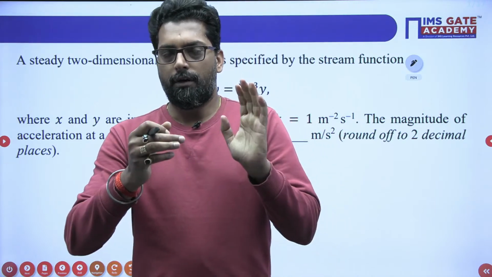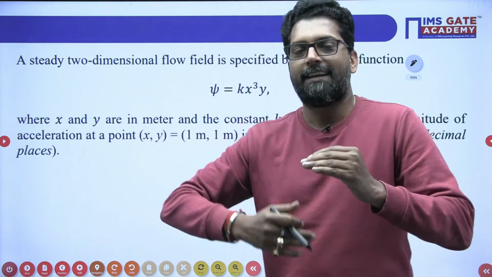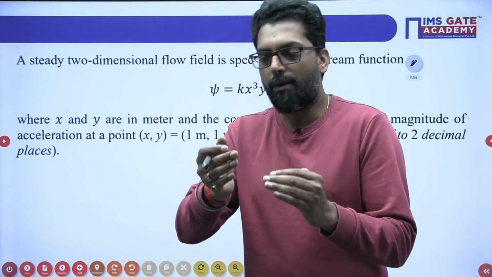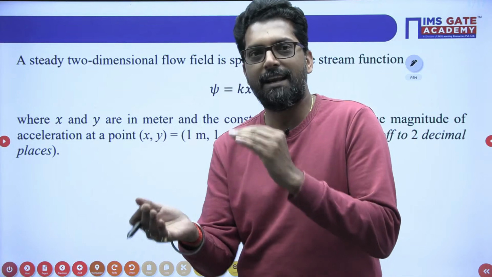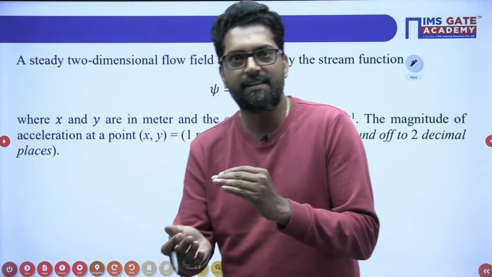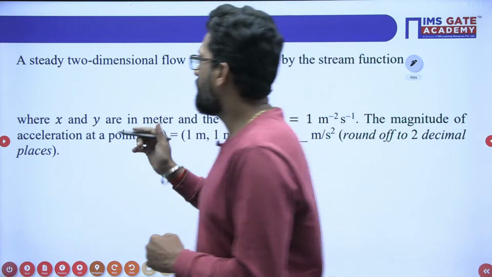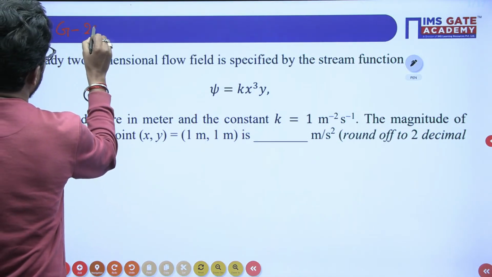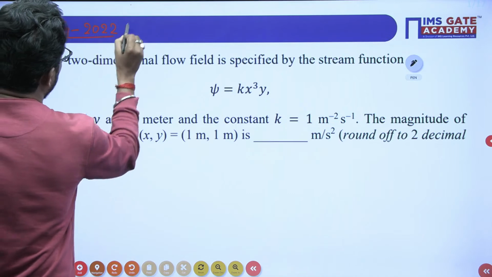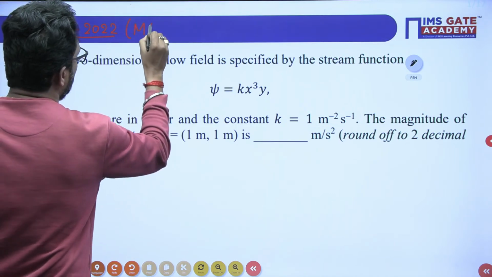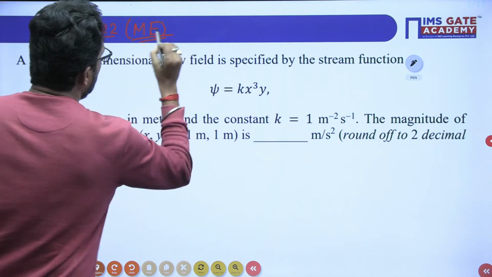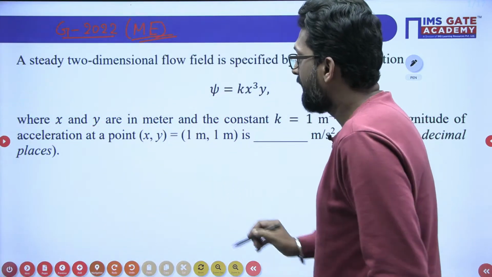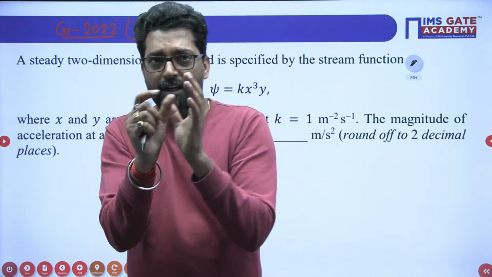So you just feel the difference, how the level of the questions changes year by year. This is GATE 2022, obviously mechanical.